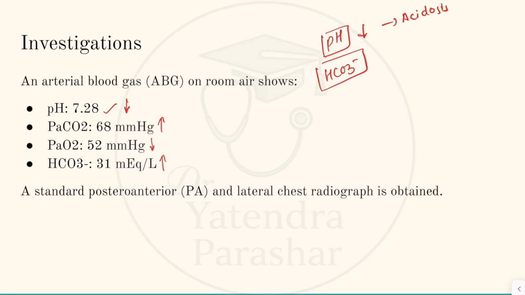So it is going up, the opposite direction, so it is not the primary cause of the acidosis. And PaCO2 is the cause of acidosis because it is increased and generating the acid, and this acidosis is respiratory acidosis.